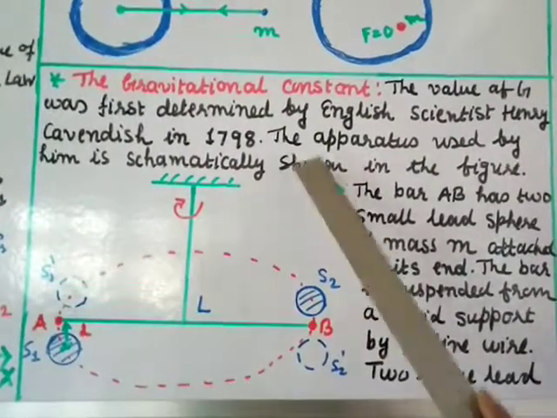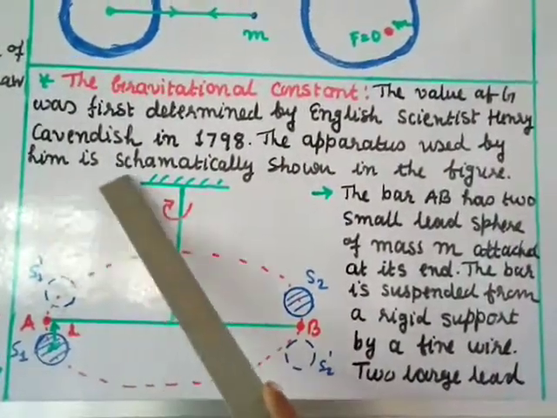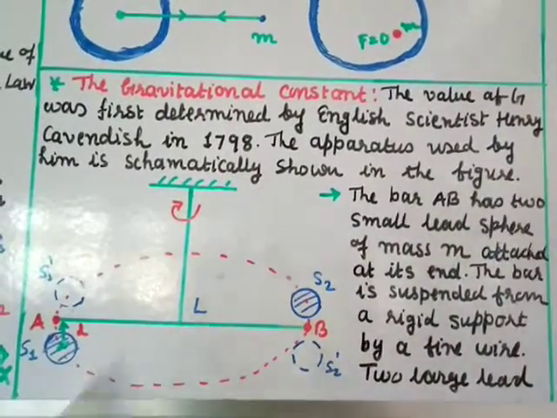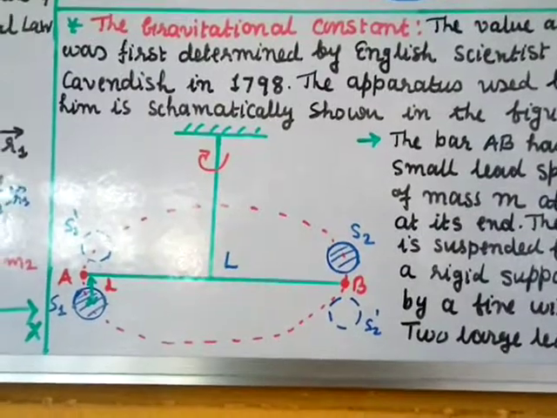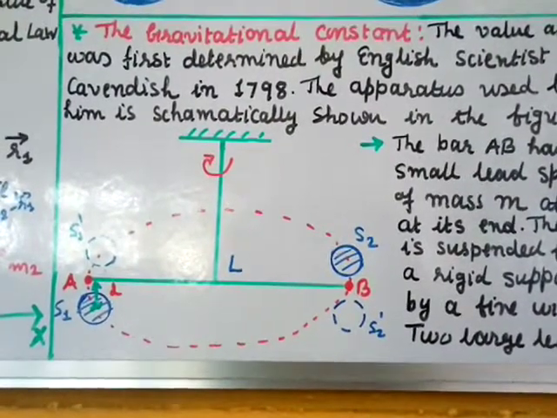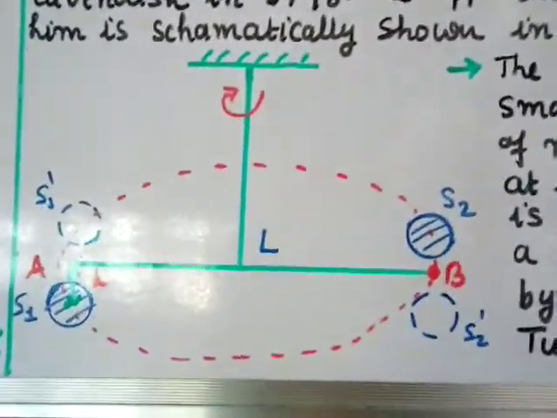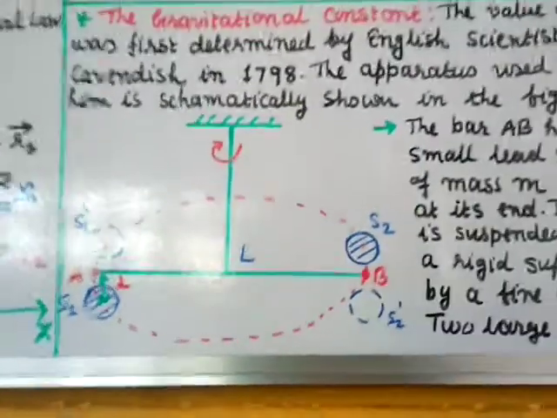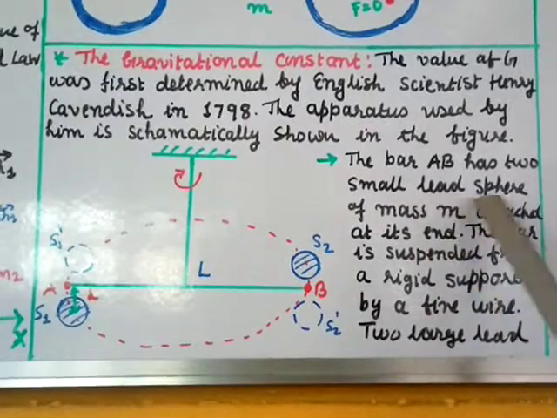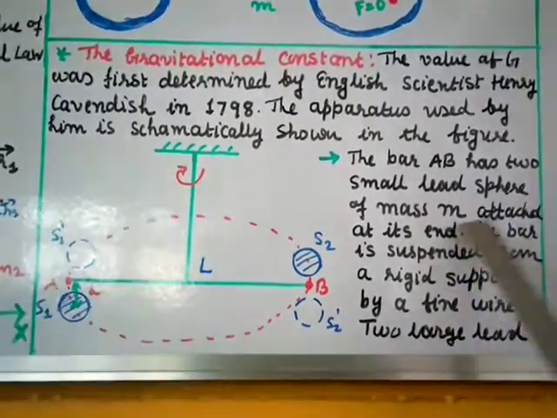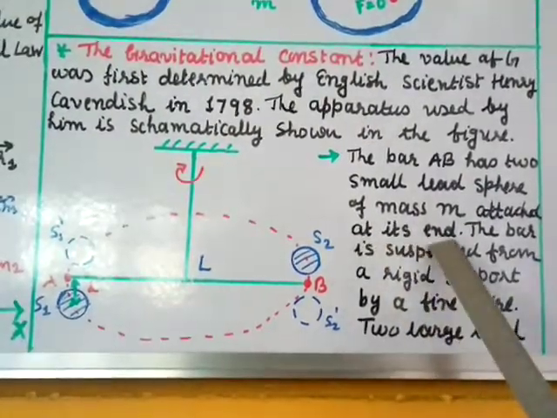The apparatus used by him, the instrument he used, is schematically shown in the figure, and that figure shows how he determined it. The bar AB has two small lead spheres of mass small m attached at its ends.